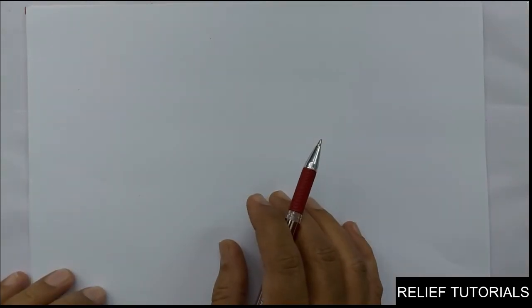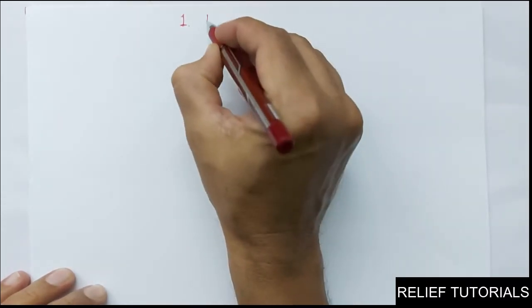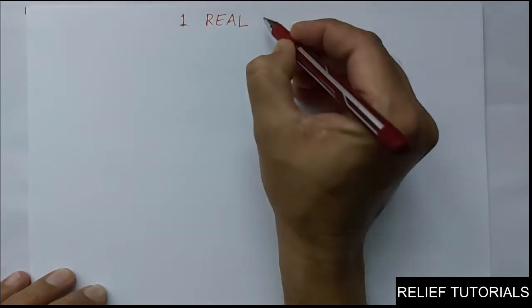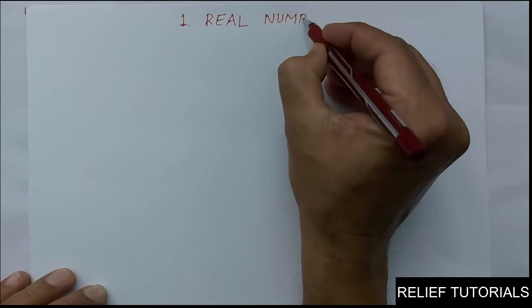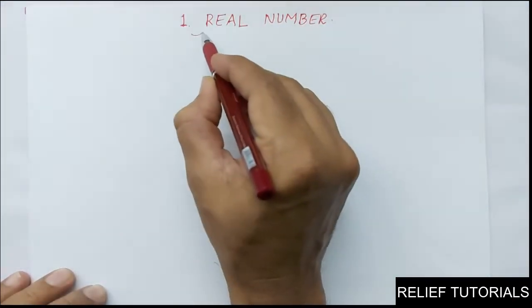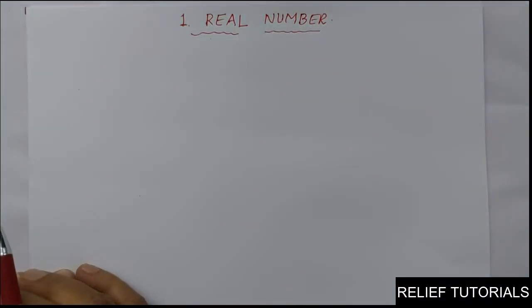Today we are going to start a very important chapter, Chapter 1, real numbers. We already learned this chapter in 9th standard, but here we will learn totally new topics. Before learning real numbers, we will learn a very important lemma called Euclid's